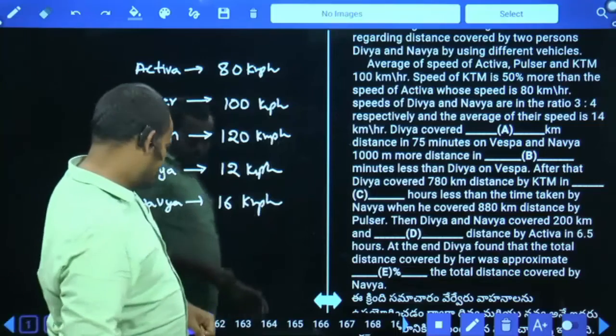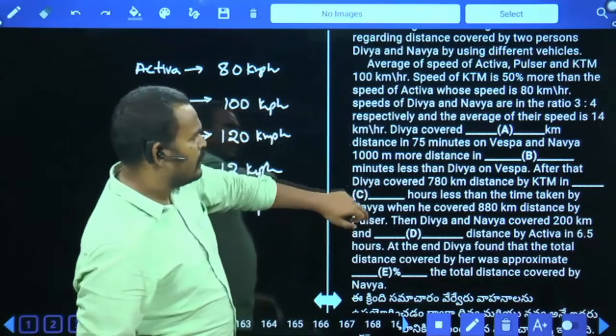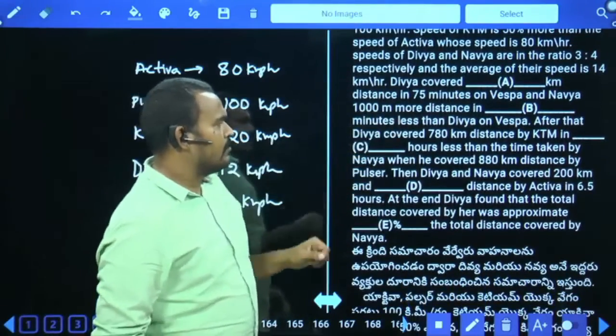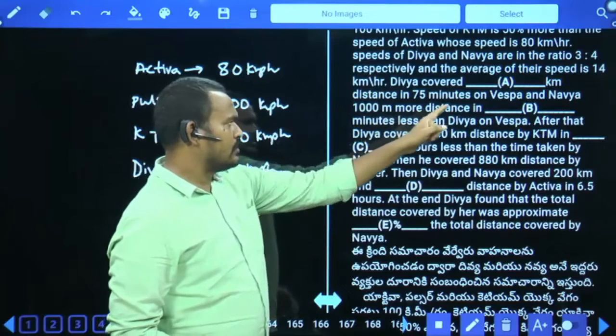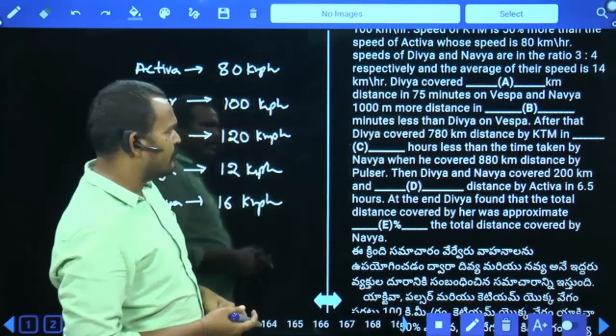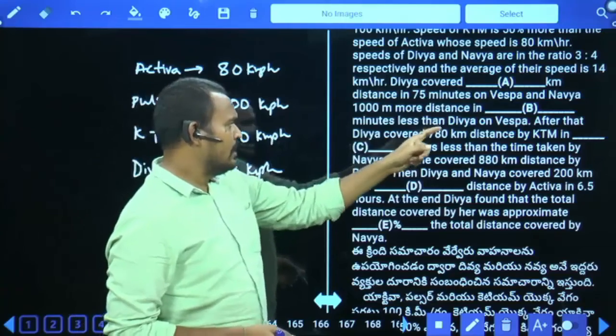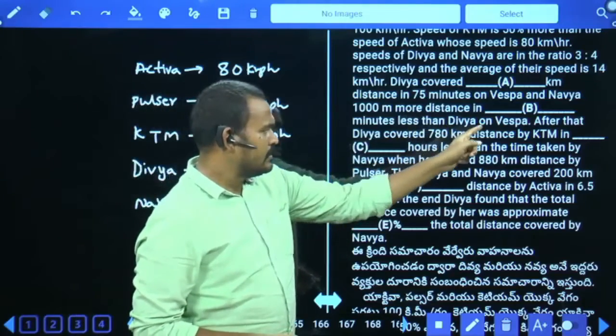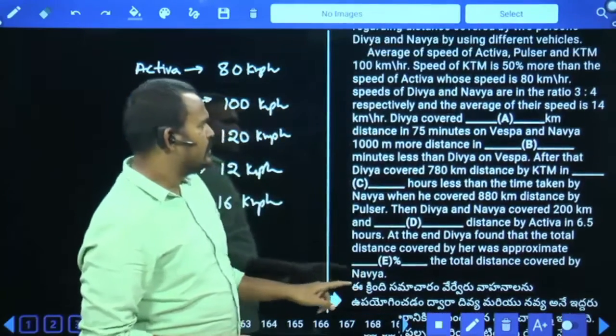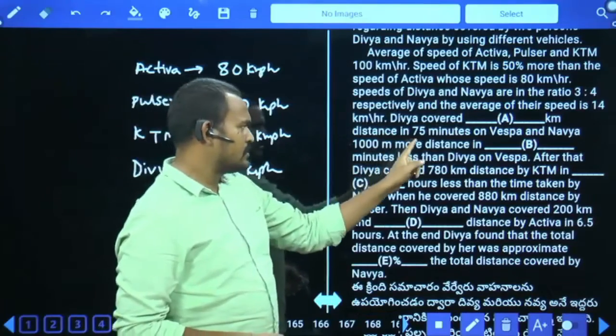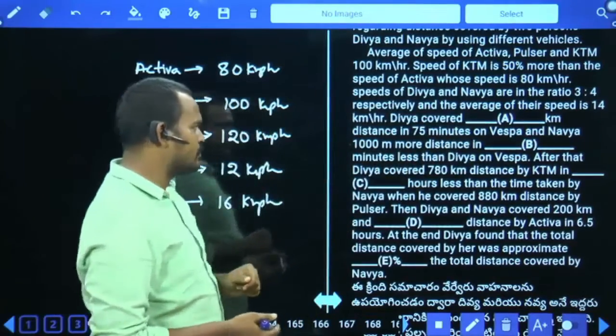And one more data. Divya covered dash kilometers distance in 75 minutes on Vespa, and Navya covered 1000 meters more distance in dash minutes less than Divya on Vespa. First of all, Divya covered dash kilometers distance in 75 minutes on Vespa.